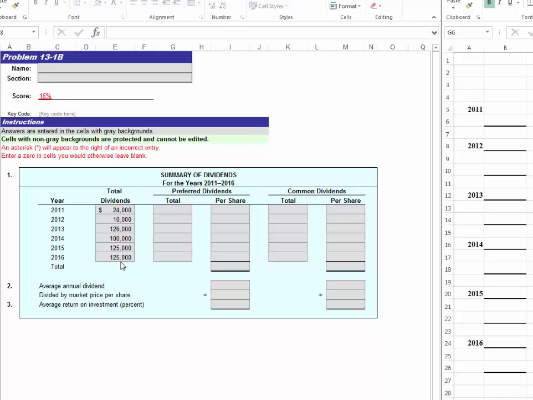These are the amounts that, if you look in your textbook, are the dividends that were declared in each year. And what we need to do is determine how much of each of these years' dividends goes to the preferred and how much goes to the common stockholder. To figure the per-share amounts, we take the total that was allocated, either to common or preferred, and divide it by the number of shares that are outstanding to get the per share amount.